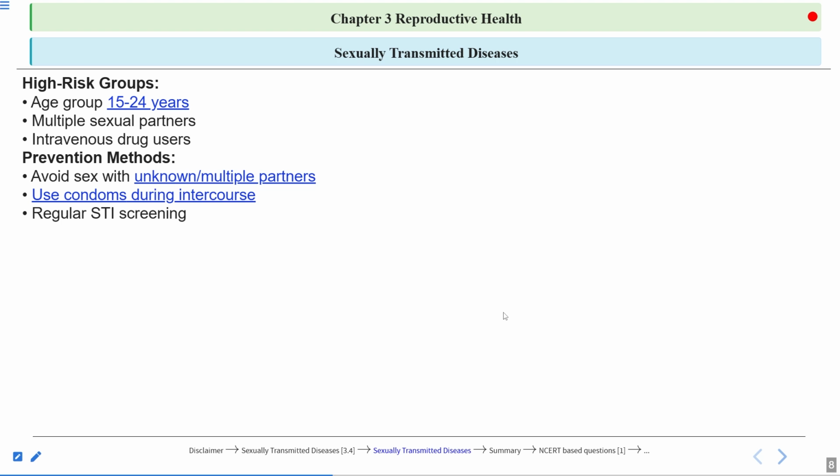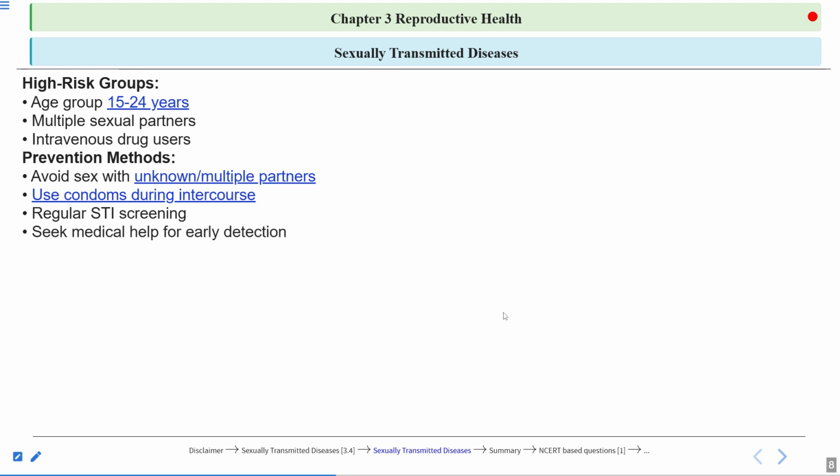Now there should be regular STI screening. Why is regular STI screening required? For the early diagnosis of sexually transmitted diseases. If the disease is diagnosed early, then a strategy can be developed to cure it. So it is better to cure these diseases at an early stage, because at later stages there are a lot of complications and it is not easy to treat the disease.